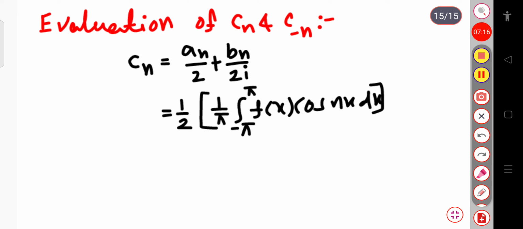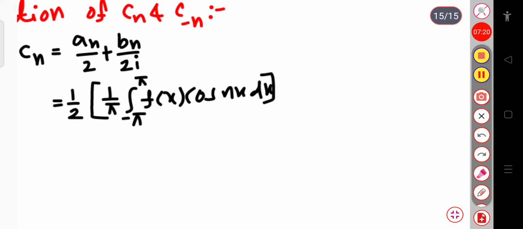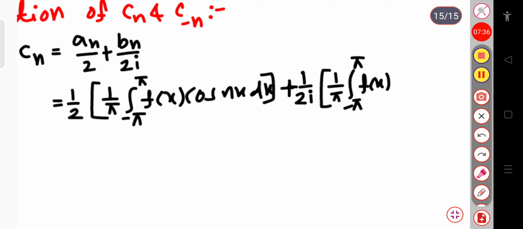Similarly for bn, I can write plus 1 by 2i, which remains as it is, then for bn I can write 1 by pi integration over minus pi to plus pi f of x sin nx dx.